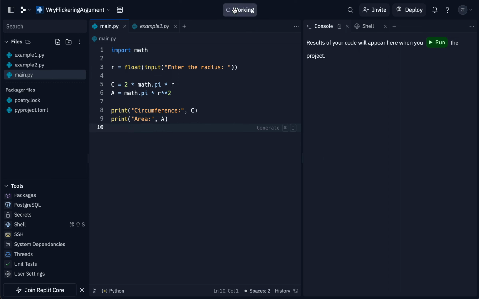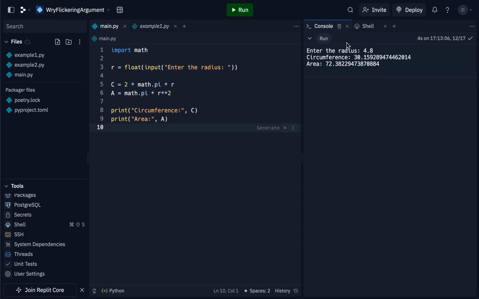And if I run this, see, it asks us to enter the radius, and I'll put 4.8, and you see the circumference and the area, but they're very long numbers with a bunch of decimal places. So I'll just go ahead and show again how to round, so we can round this so that the numbers appear a little bit nicer.